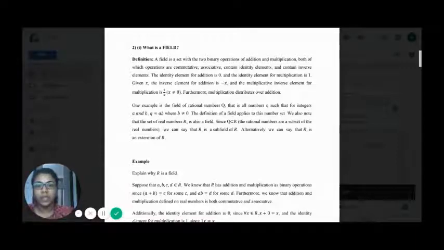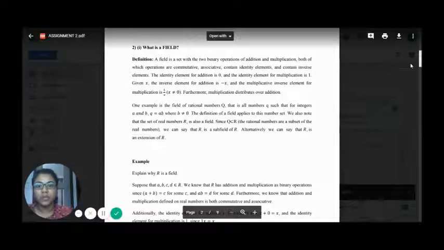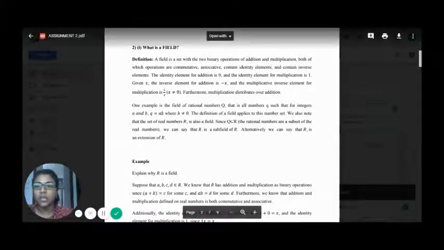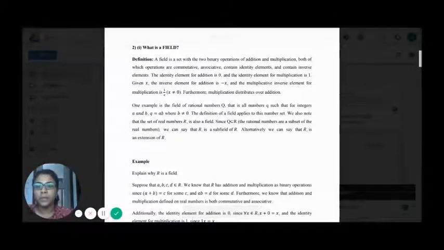Furthermore, we must also remember that multiplication distributes over addition. One example is the field of rational numbers Q, that is all numbers q such that for integers a and b, q equals a over b, where b is never equal to 0. The definition of a field applies to this number set.